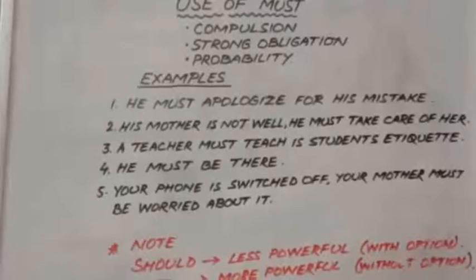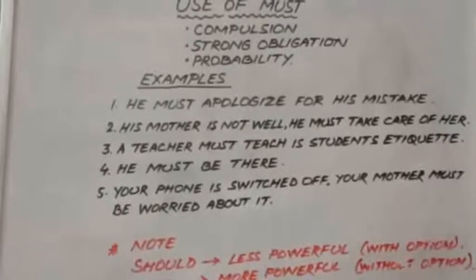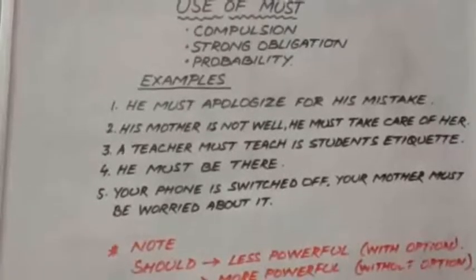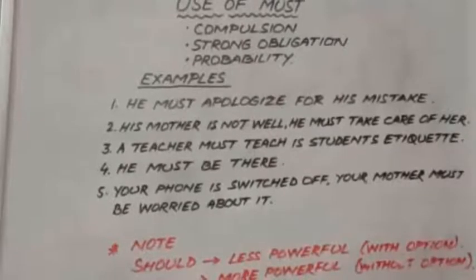It also means that your mother will be worried about your well-being. So there are two cases, that one, your mother is worried, or your mother will be worried because your phone is switched off. In such a case also we use must.